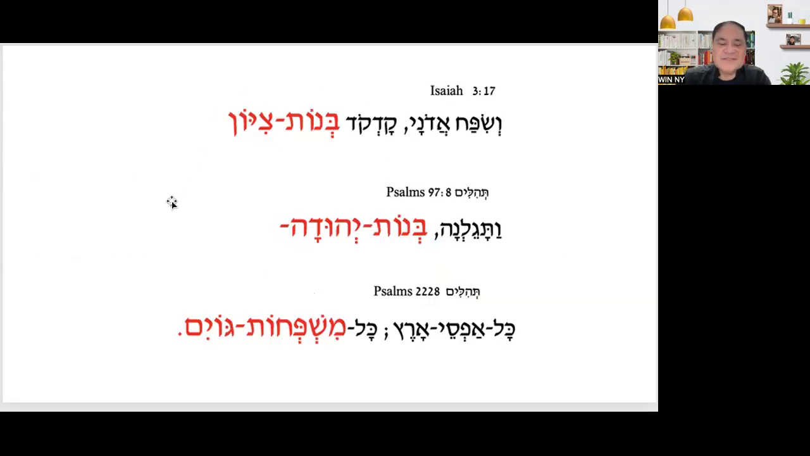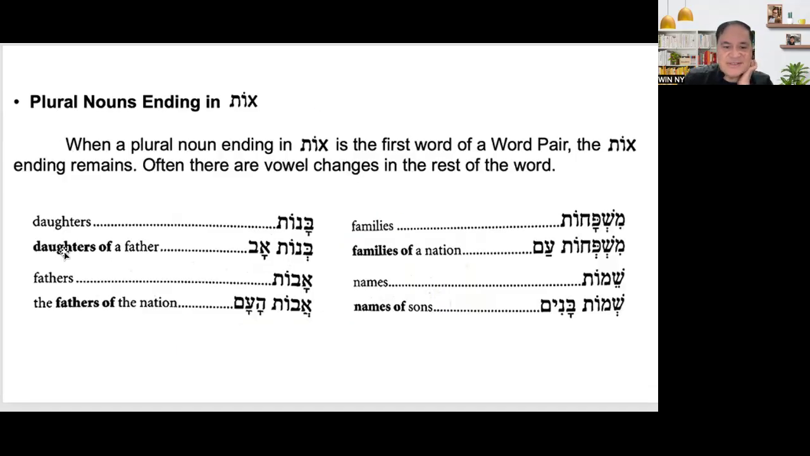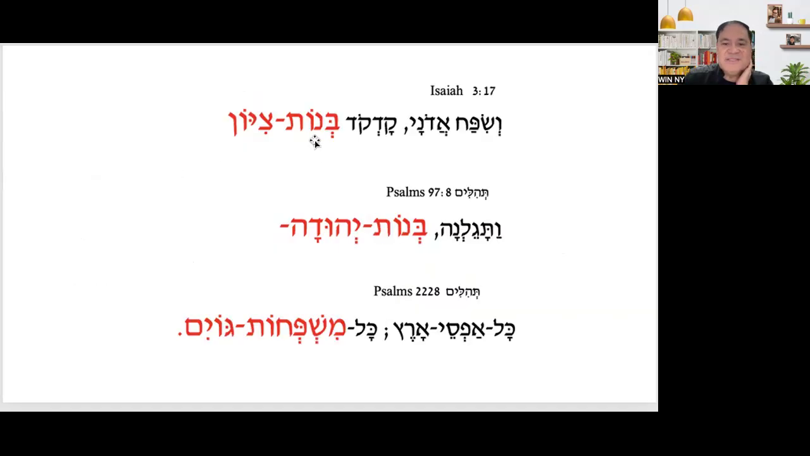So we have our samples. Everything that we supplied for you is biblical. You can see that from the Bible, like Binot Zion. What is Binot Zion? Daughters of Zion. Daughters of the Father, but in here, Binot Zion, daughters of Zion. Another one, Binot Yehuda, in Psalm 97:8, daughters of Judah. Binot Yehuda. Look at that.